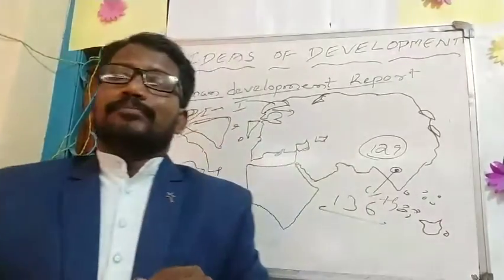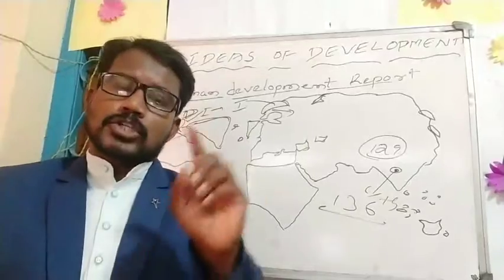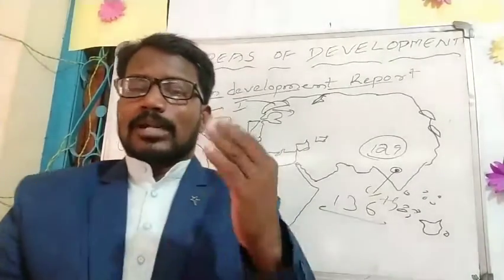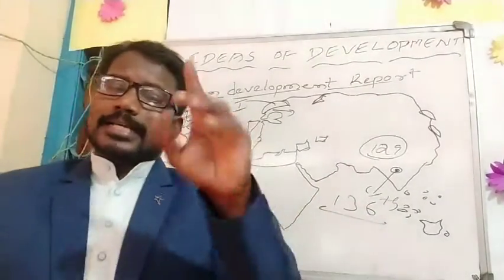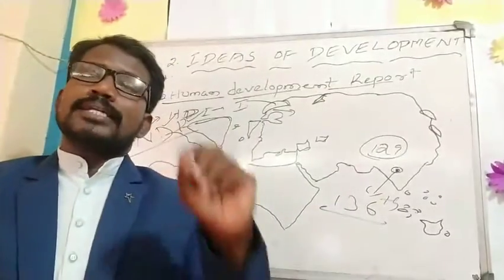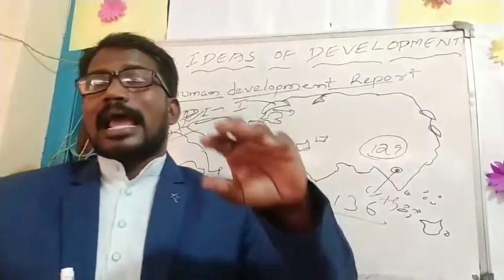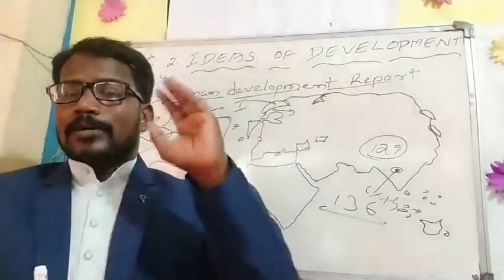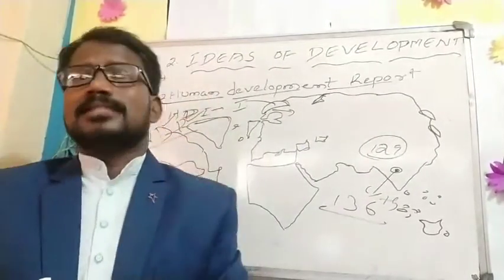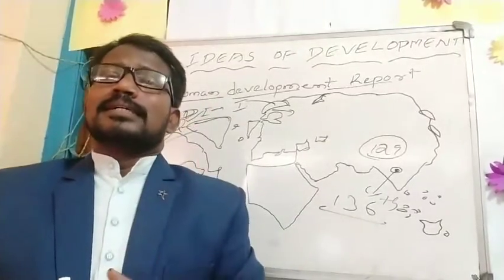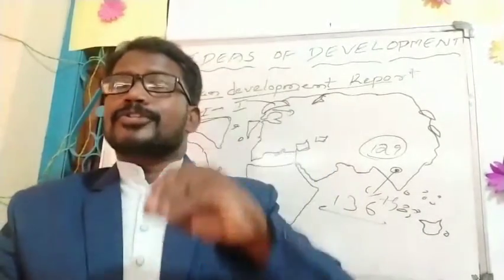Before we see the table, first of all we have to learn some full forms. HDI stands for Human Development Index, out of 177 countries in the entire world. Next, life expectancy at birth. What is meant by life expectancy at birth? It denotes the average expected length of life of a person at the time of birth. Do you understand? From birth, how many years he or she will live. It is called life expectancy at birth.